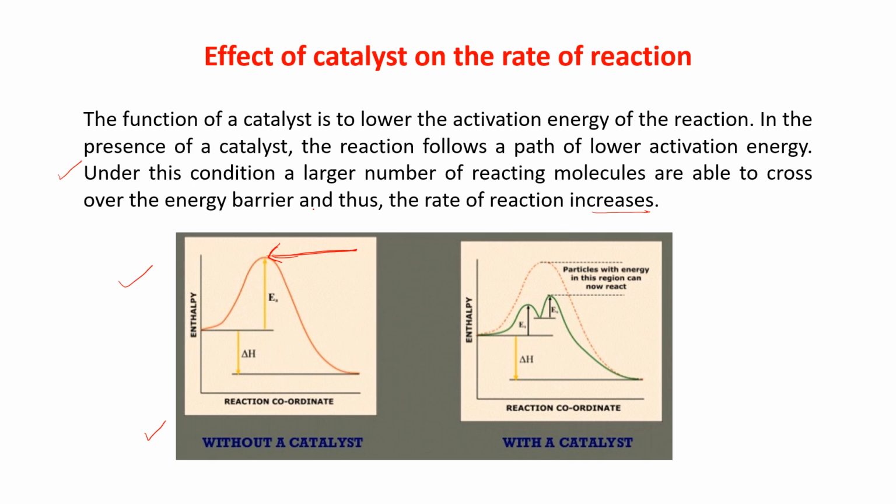Now when a catalyst is used, it is lowering the activation energy and giving a different path. This dotted line is for the path without catalyst, and the green one is showing the path for the reaction with the catalyst.